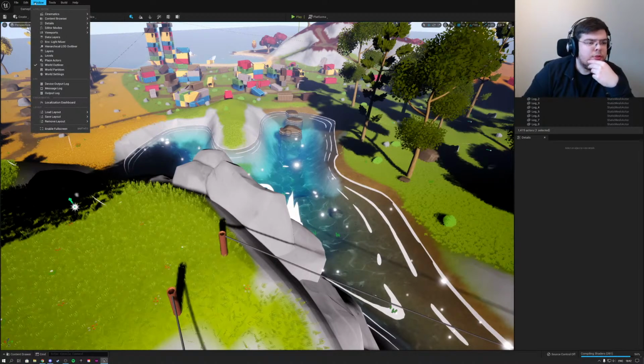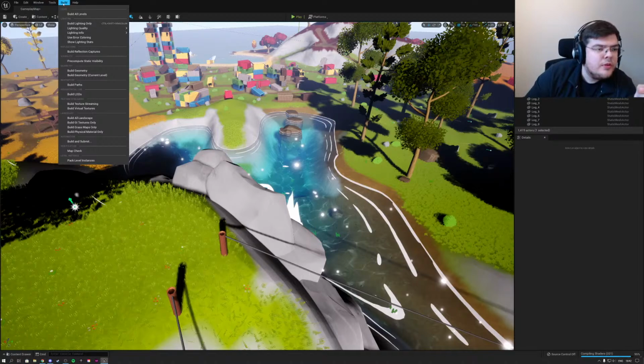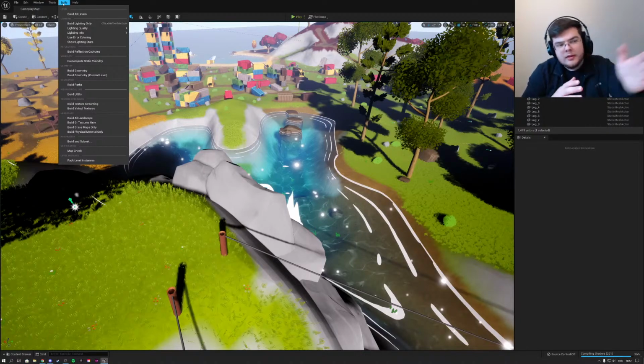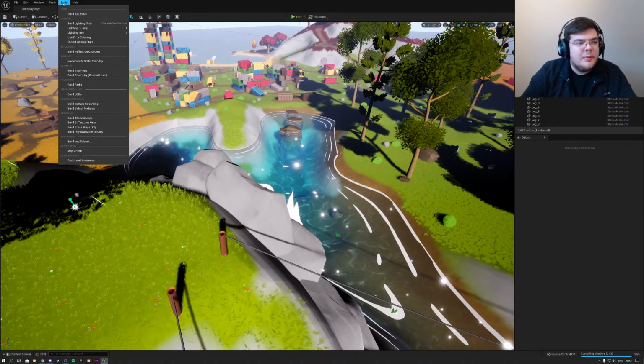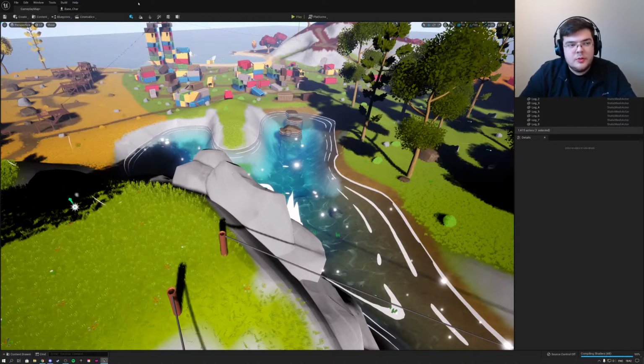Is lighting built straight away? And is your entire map built straight away? Because, oh, here it says build. Ah, look, okay, so they do have building. It's on the top here. This is where the build button is. So you can build all the levels or the lighting only. So there still is a build button, so you still do have to do that.